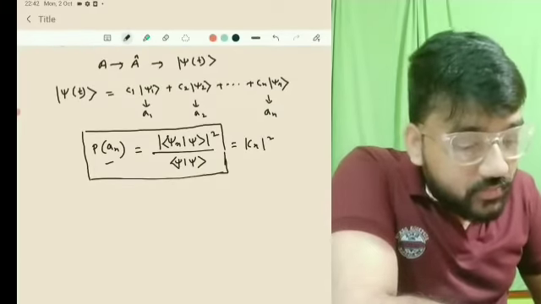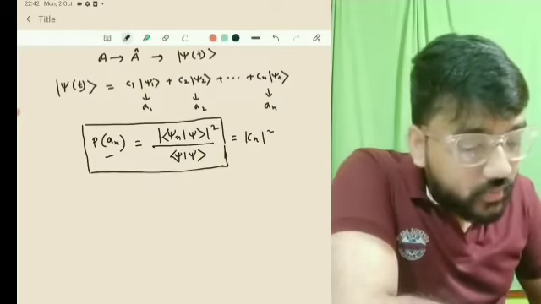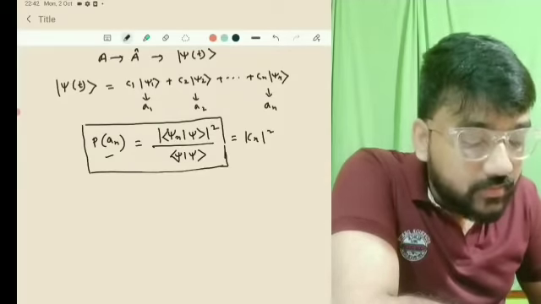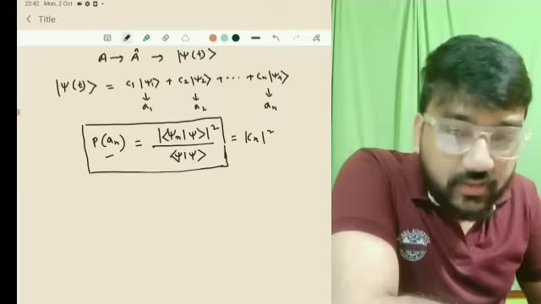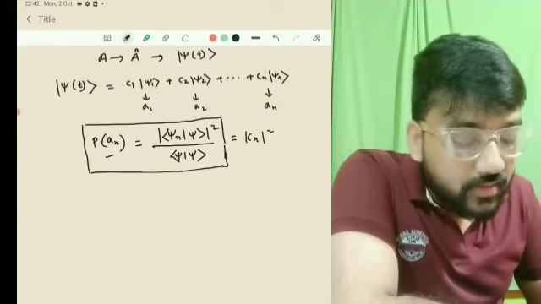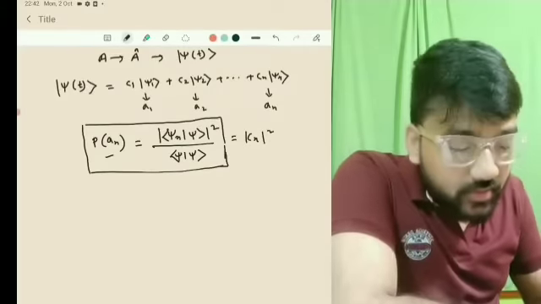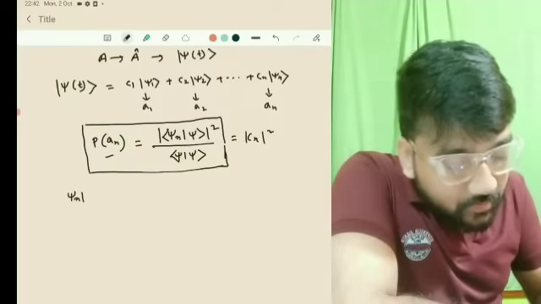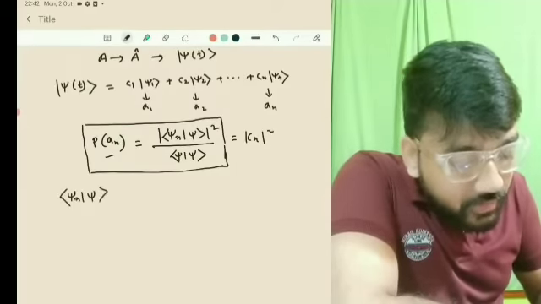I have calculated earlier that if you take the scalar product of psi n with psi, that will give you Cn by using the orthonormal condition. Psi means psi of t. So what will you get?